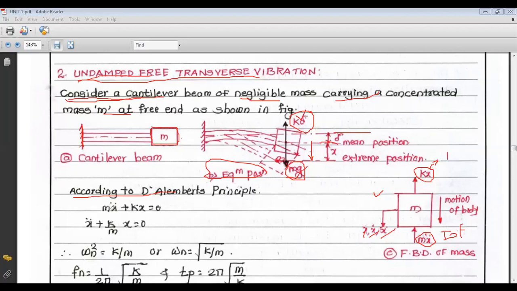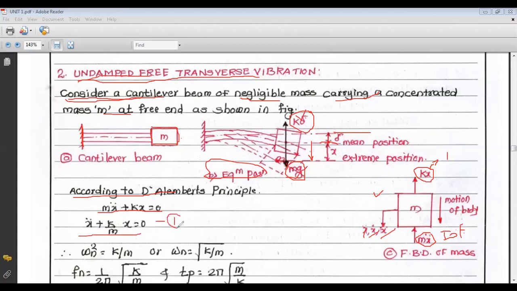So we can write m x double dot plus kx equals 0. This is the equation of motion for a cantilever beam which carries a mass m at one end. Dividing both sides by m, we get x double dot plus k by m into x equals 0. This is equation number 1.